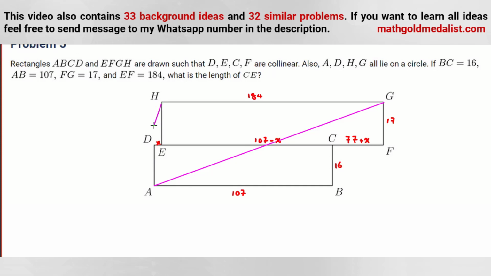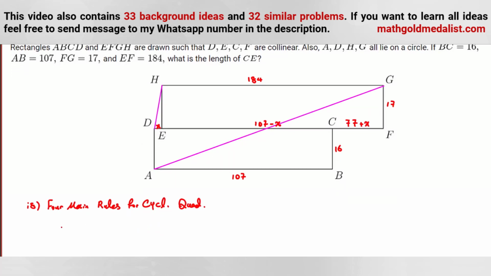We have 4 main rules for cyclic quadrilaterals, and we want to use one of them.